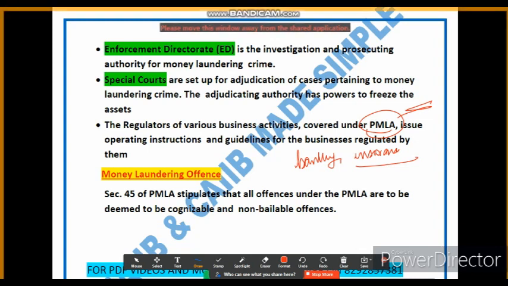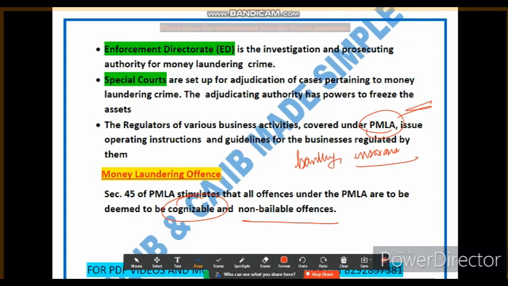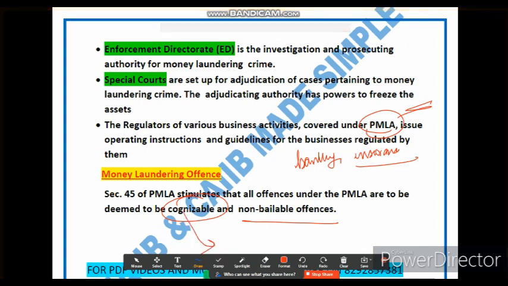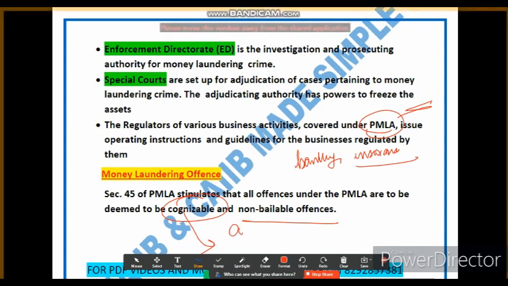Now let's talk about the money laundering offense. Section 45 of the Prevention of Money Laundering Act (PMLA) stipulates that all offences under PMLA are deemed to be cognizable and non-bailable offences. So what is the meaning of cognizable offence? Let me clarify. Cognizable offences are those where the police have the authority to make an arrest without a warrant and initiate an investigation.